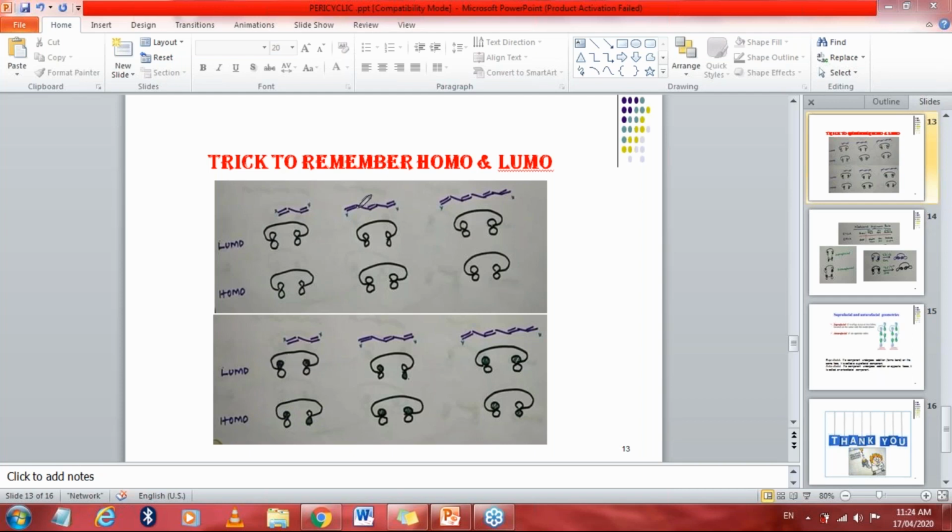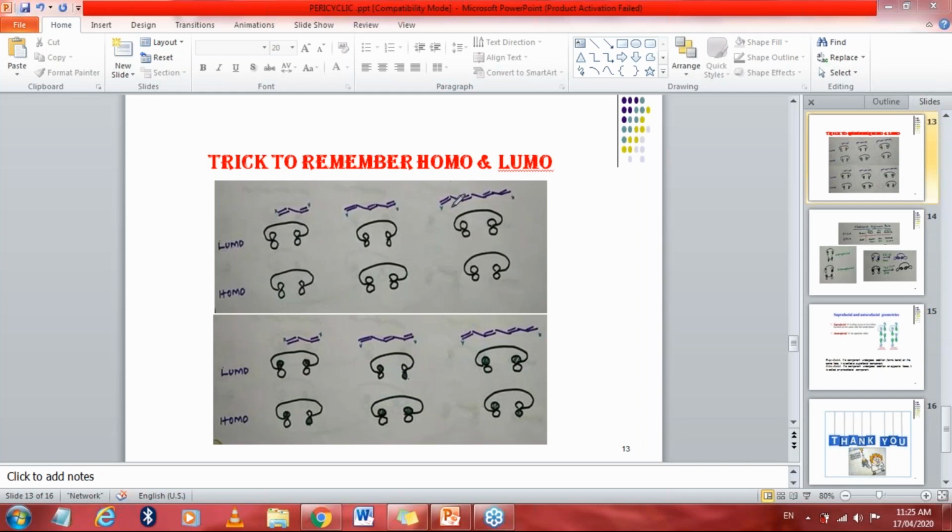Now just see the next one. In the next example, please listen carefully. How many pi bonds are there? 1, 2 and 3. 3 pi bonds, which is an odd number. Whenever you find an odd number, the HOMO will be symmetry. You have to set this particular symmetry form. If the HOMO is symmetry, then the LUMO will be asymmetry.